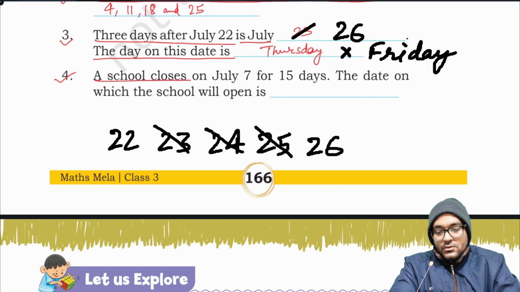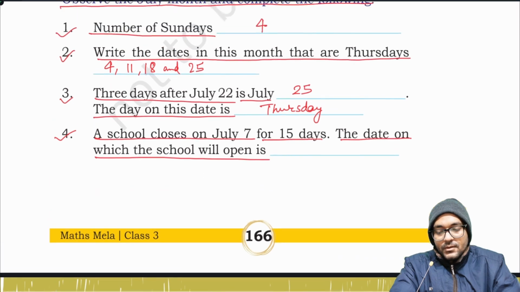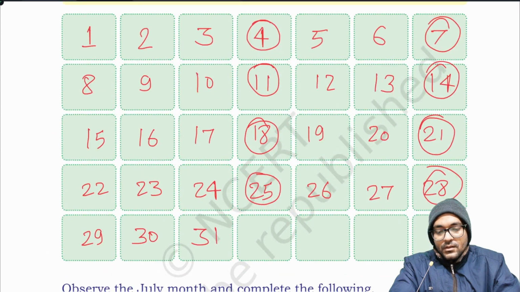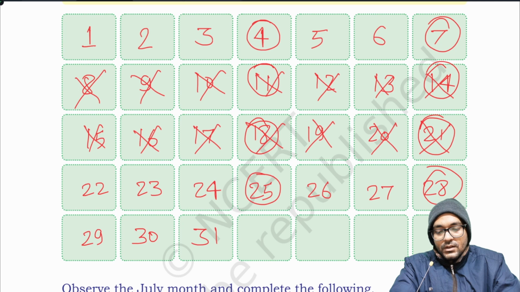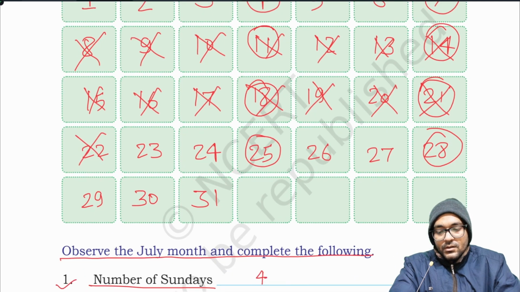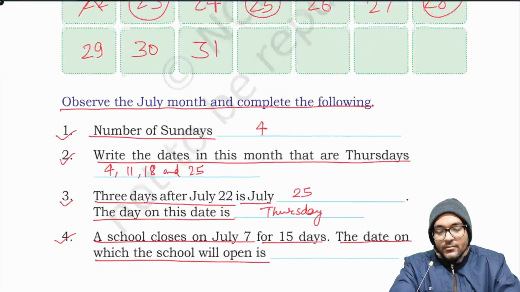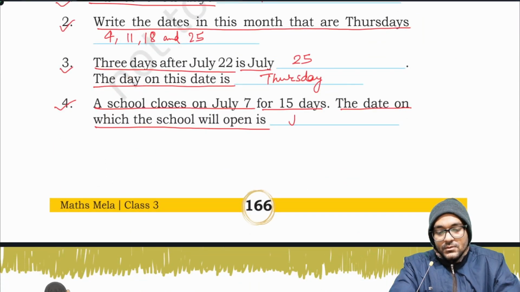4. A school closes on July 7 for 15 days. The date on which the school will open is, after 7, 15 days: 1 day, 2, 3, 4, 5, 6, 7, 8, 9, 10, 11, 12, 13, 14, 15. The school will open on 23rd of July.